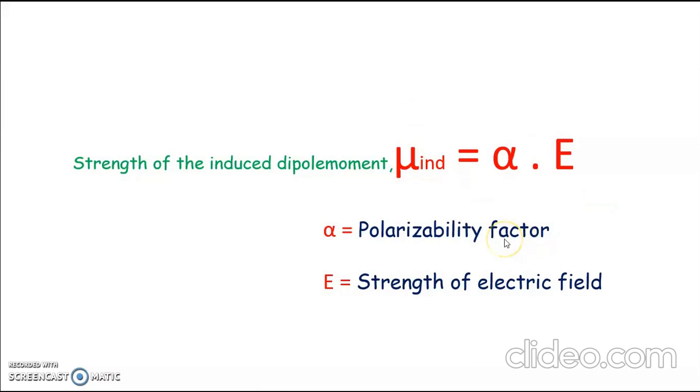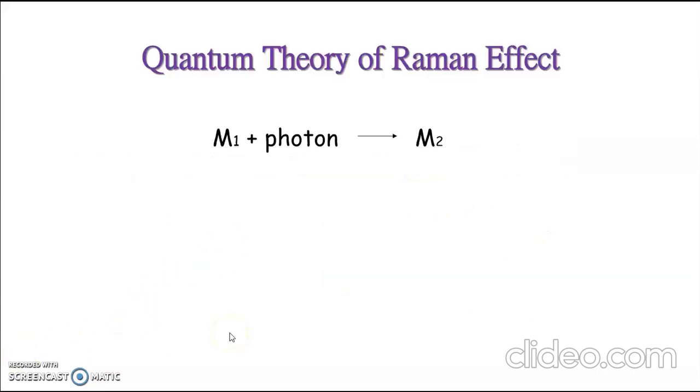This was the classical theory of Raman scattering and was not perfect. So they developed a quantum model for explaining Raman effect. In the quantum theory of Raman effect, we consider light as photons having quantized energy.